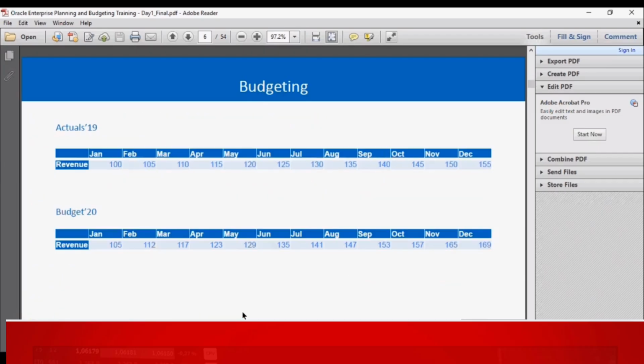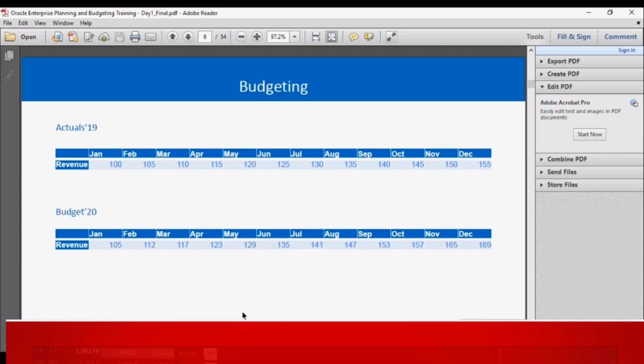So here, if we have revenue actuals for the entire 2019, only 5 months of FY19 are covered. But let's say we have actuals for the entire 2019. We can prepare a budget for 2020 just by increasing a small amount of revenue each month and expecting a slight increase in sales each month. So considering seasonality here, maybe in Jan actual 2019 we have 100 as the revenue, and in Feb it is 105.